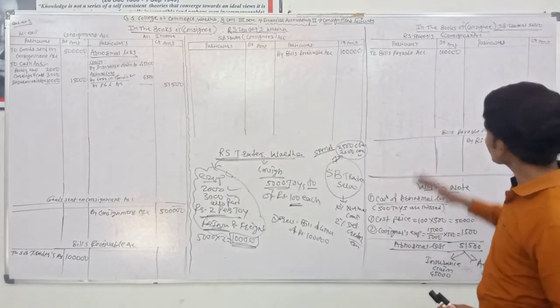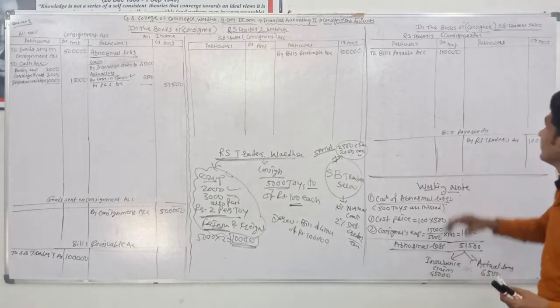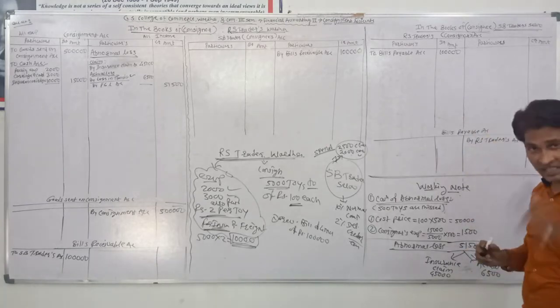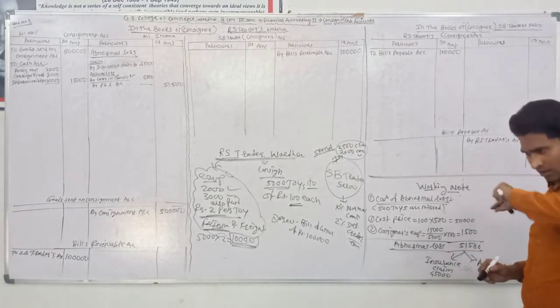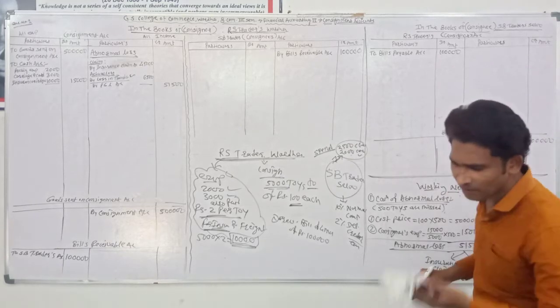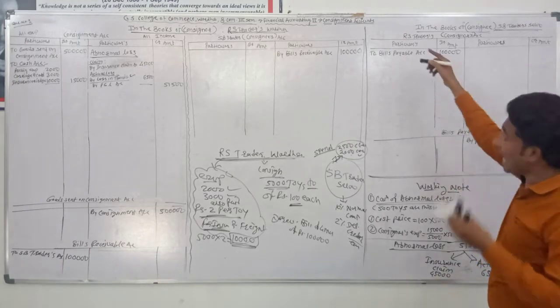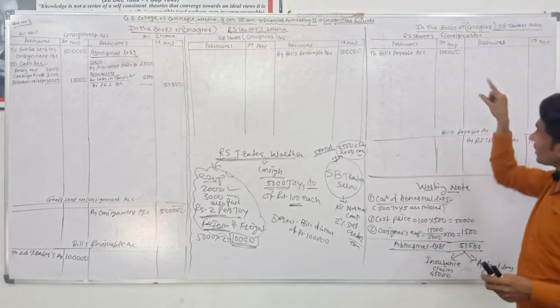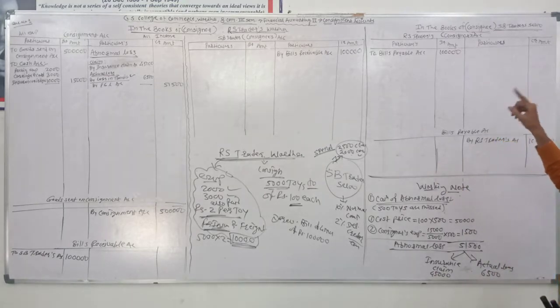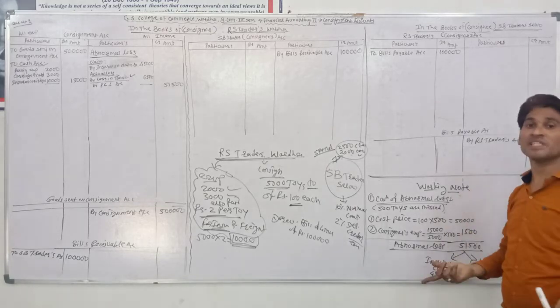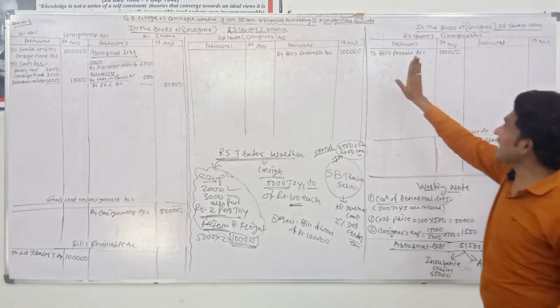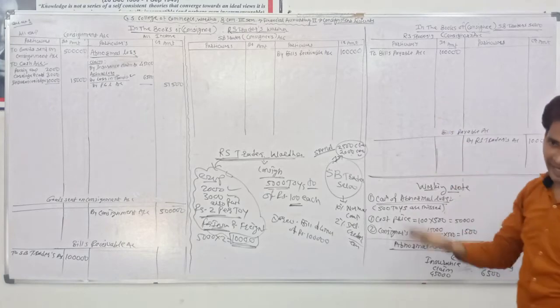The consignee SB Traders spent rupees 4,500. At that time SB Traders passed the journal entry, because it spent this amount on behalf of RS Traders. It's RS Traders' expense, but the amount was paid by SB Traders. So when the consignee spends expenses, it passes the entry: consignor's account debit and cash account credit.